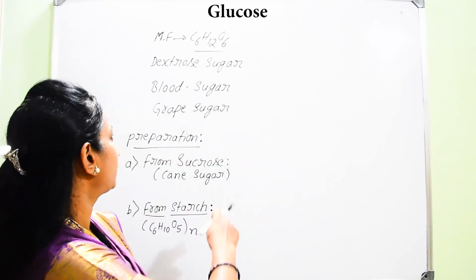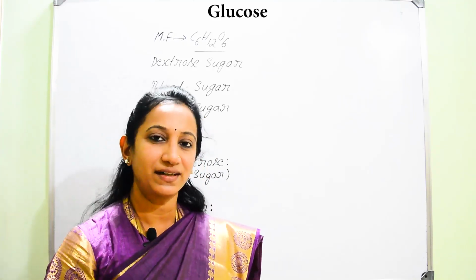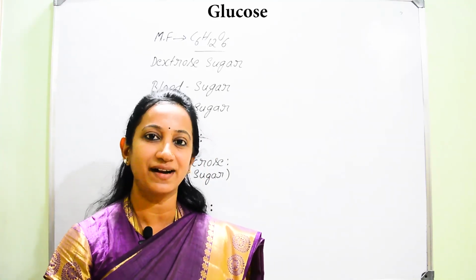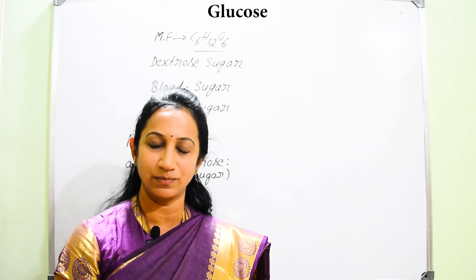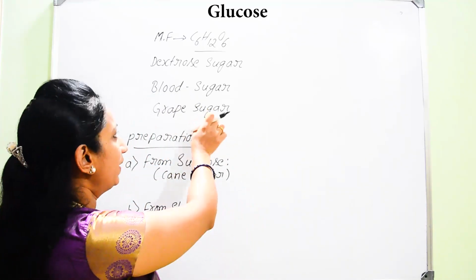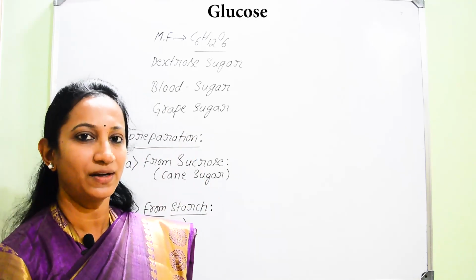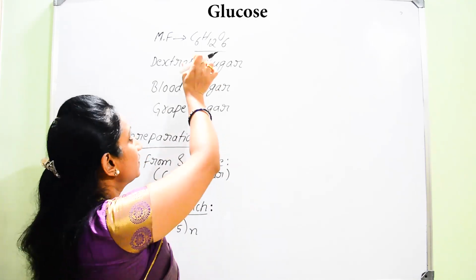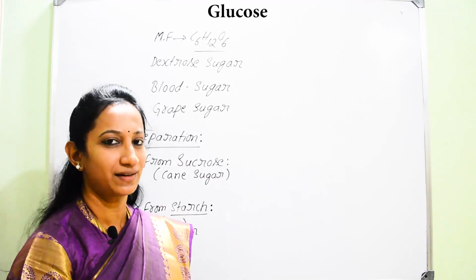Now once you consider one particular fruit, that is grape sugar. So now we can consider that grapes are abundant, are rich in this glucose. So grapes, of course, they contain both glucose as well as fructose. You know that there will be abundance of this glucose in the grapes. And now we can give that name for this glucose as grape sugar because of its abundance in the grapes.